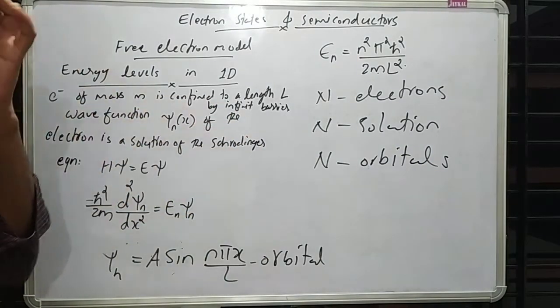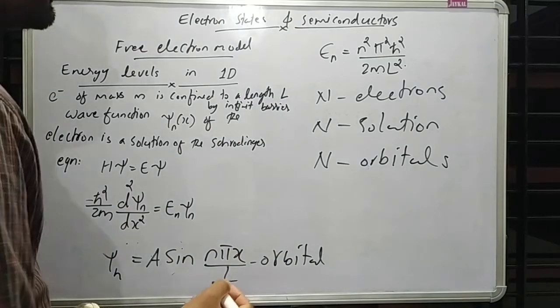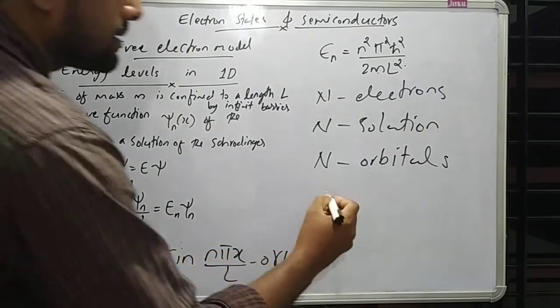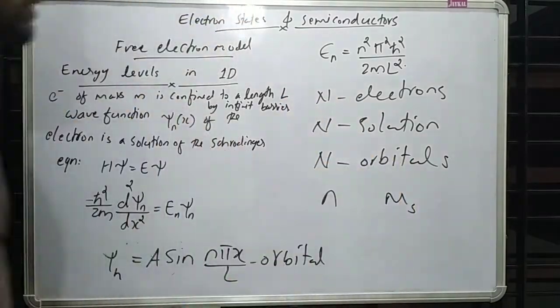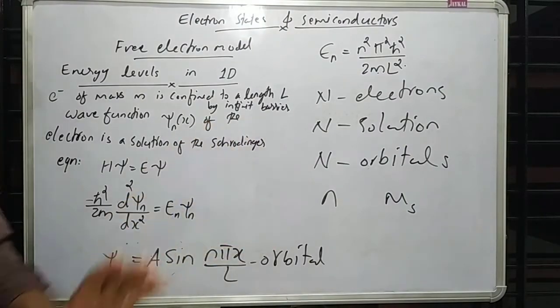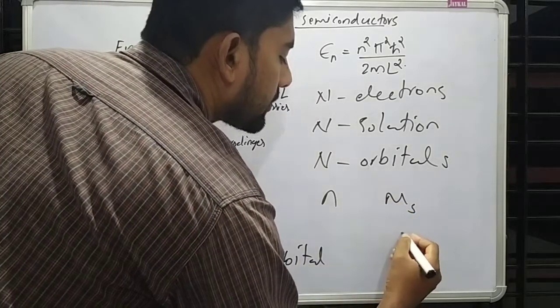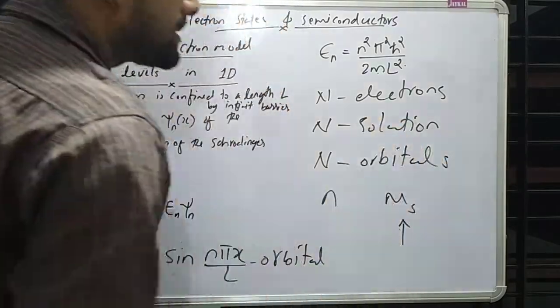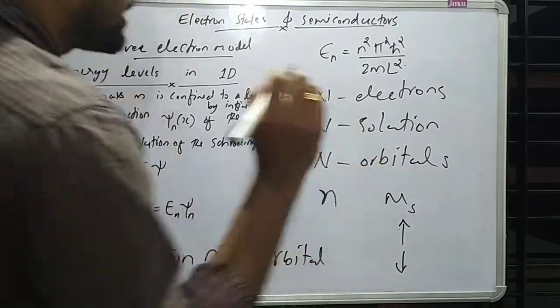So we know Pauli's exclusion principle. According to Pauli's exclusion principle, no two electrons can have all quantum numbers equal. There are two quantum numbers: n is the principal quantum number and ms is the spin quantum number. So there is a pair of orbitals for electrons having spin up state and spin down state for the same principal quantum number.